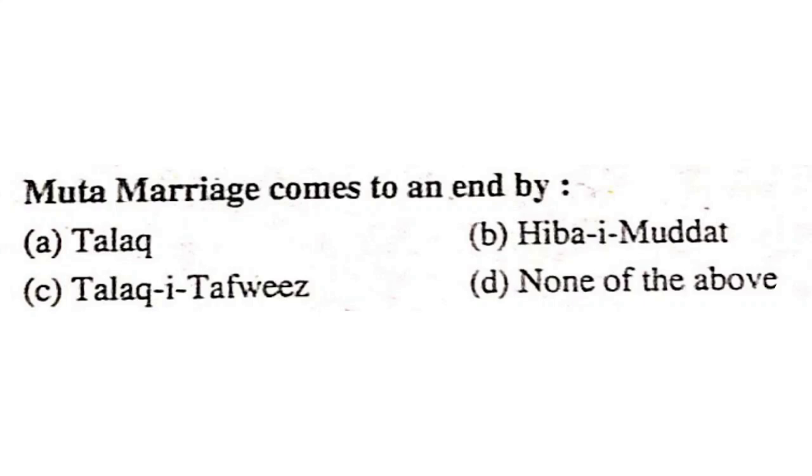So the muta marriage comes to an end either by the expiration of the time, or the husband may make a gift and terminate the contract with or without the consent of the wife. That is hibai muddat, the correct answer. Hiba means gift. Muta marriage comes to an end by hibai muddat. This is the correct answer.